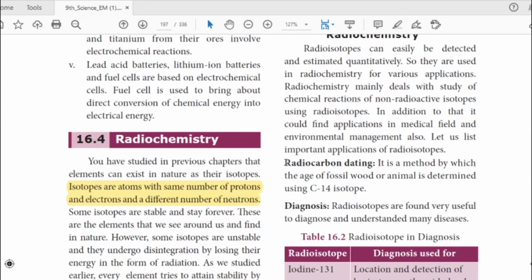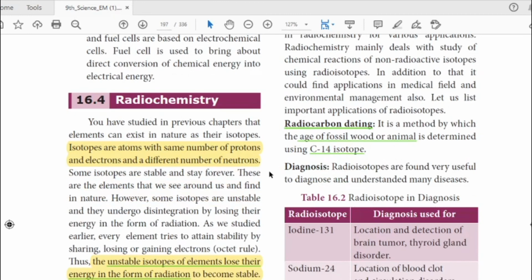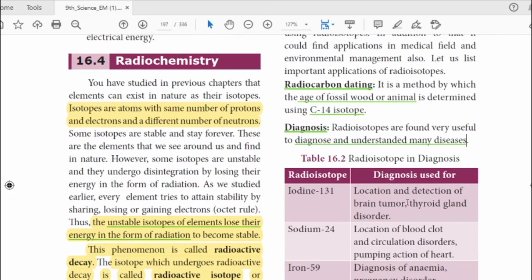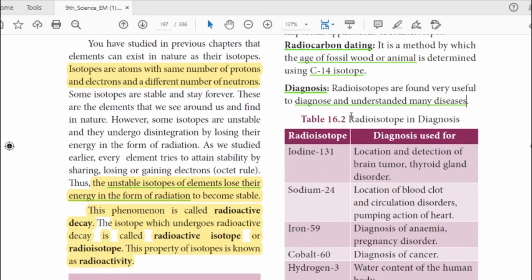The first one is radiocarbon dating, underline it, and it is nothing but finding out the age of fossil wood or animals by using the isotope. Which one? Carbon-14 isotope. The next one is diagnosis. It is nothing but to diagnose and understand the diseases. Isotopes are used for that only. Various things are listed, and the table is very, very important.